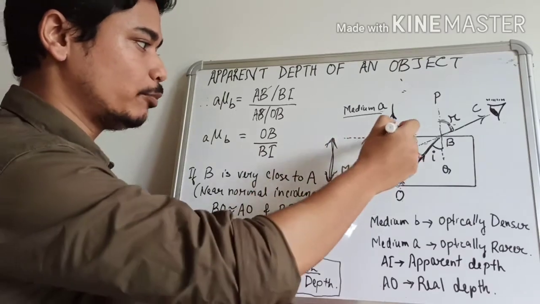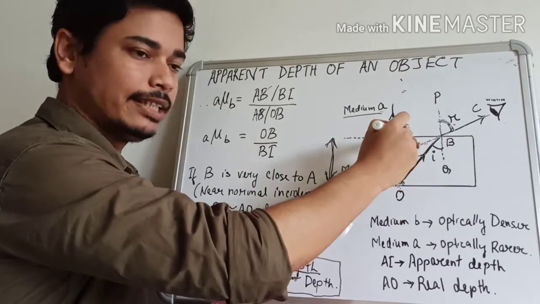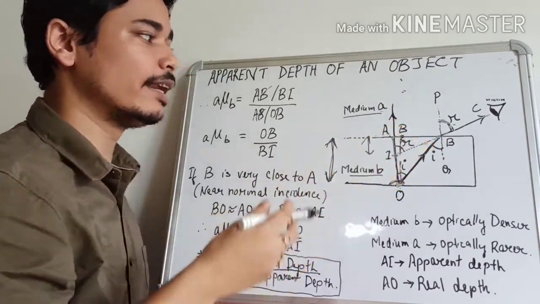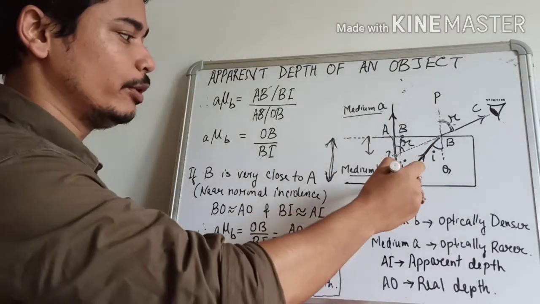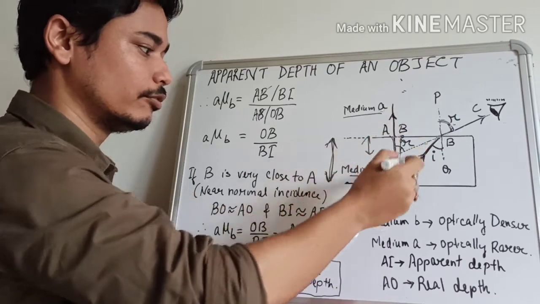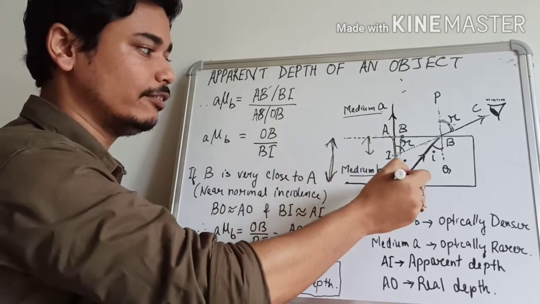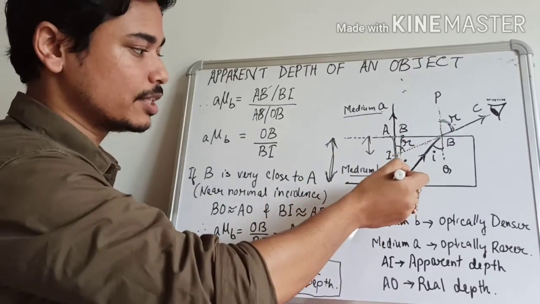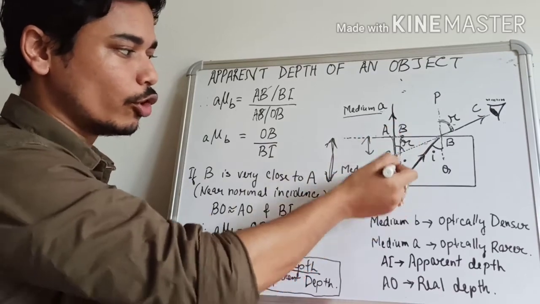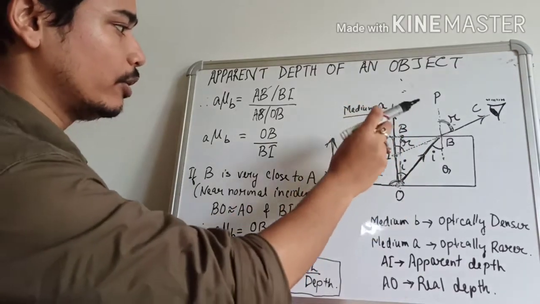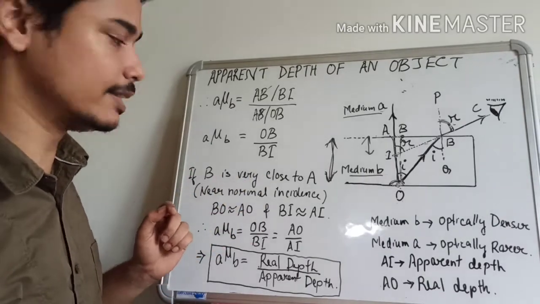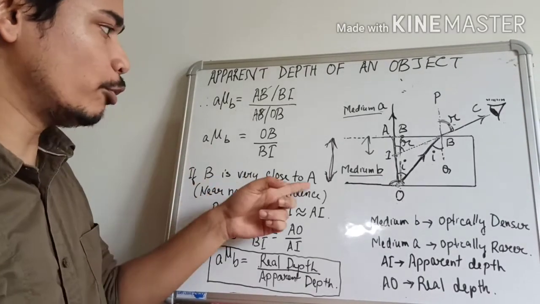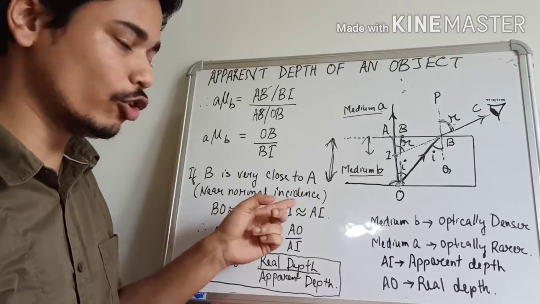If the point B lies here, very close to the point A, then this is called near normal incidence, because the light will go in this direction from O to the point B instead of this direction. So this direction is almost close to the normal incidence, right? If B is very close to the point A, then it is called near normal incidence.